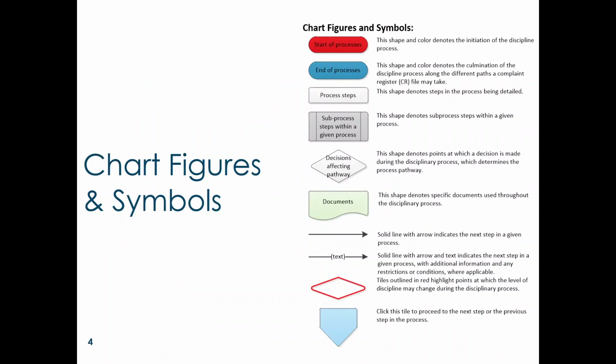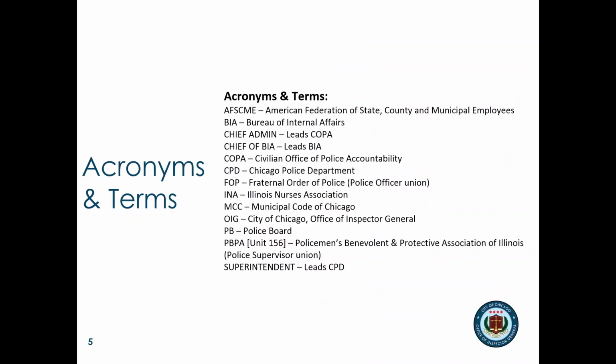As seen here in chart figures and symbols, the red figure denotes the start of the process, blue figures indicate all the possible endpoints of a disciplinary case, rectangular boxes denote steps within the process, and diamonds indicate a point in the process where a decision affects the next steps in the process. The acronyms and terms section provides a list of frequently used terms throughout the flowcharts. Some acronyms describe investigating agencies, such as BIA, the Bureau of Internal Affairs, and COPA, the Civilian Office of Police Accountability. Other acronyms describe the unions representing CPD members, such as FOP, the Fraternal Order of Police, and PBPA, the Policemen's Benevolent and Protective Association.